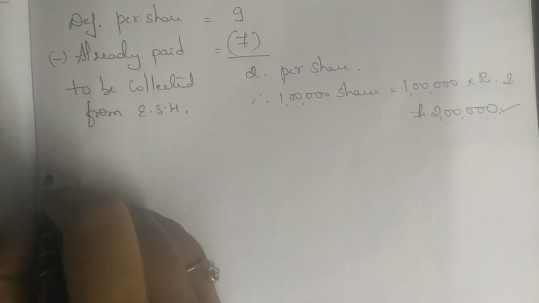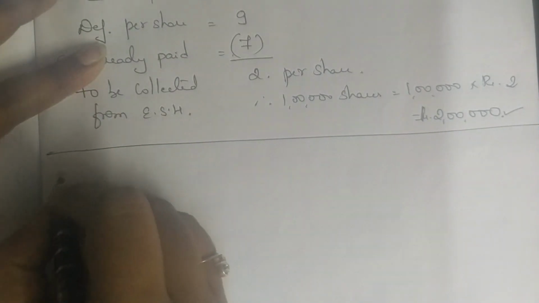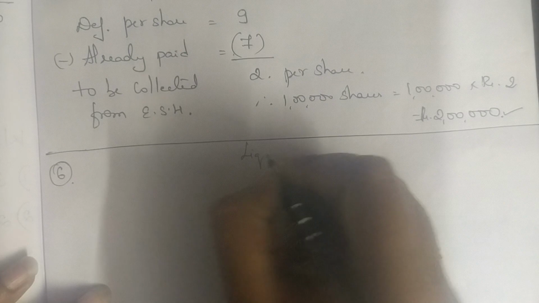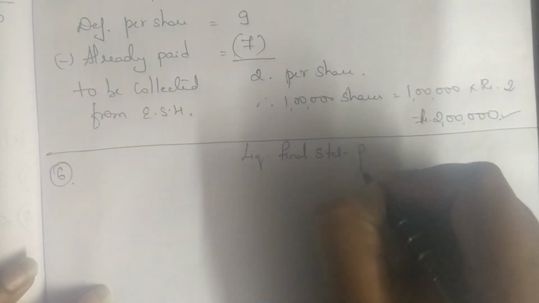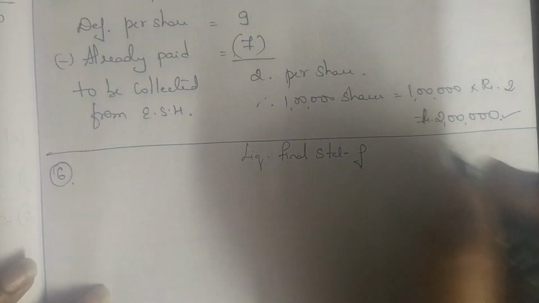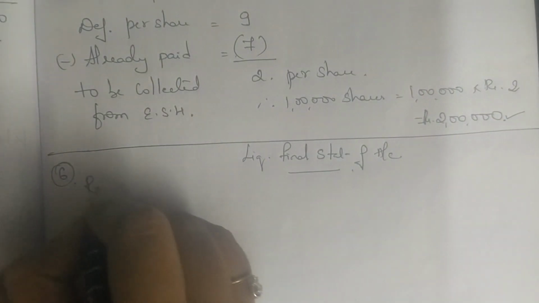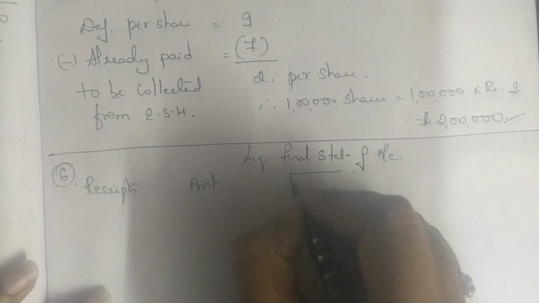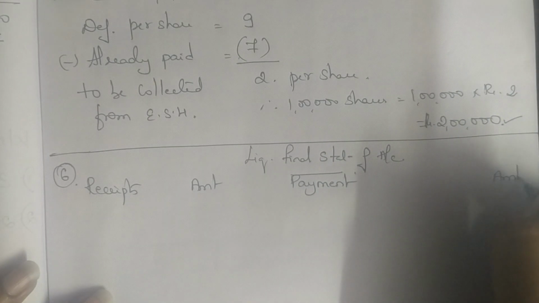So we are starting with problem number 6. This is your liquidator's final statement of accounts, and I'm starting by writing receipts, amount, payment, and then amount.